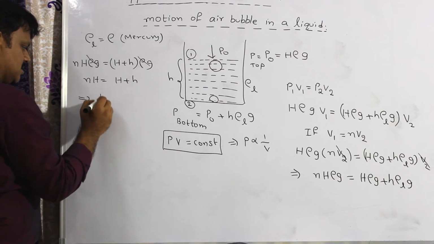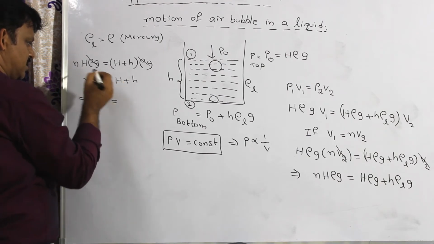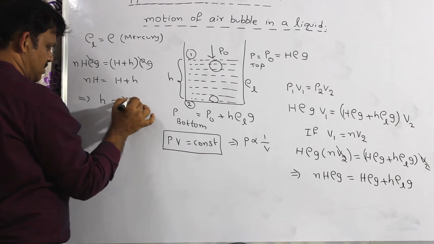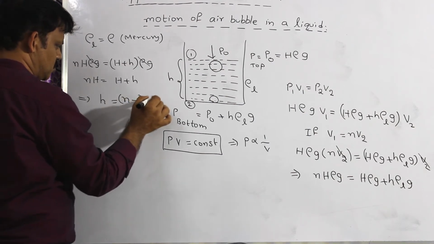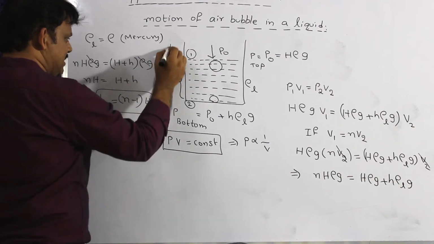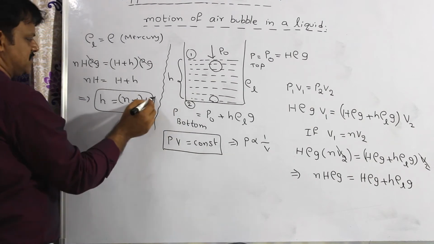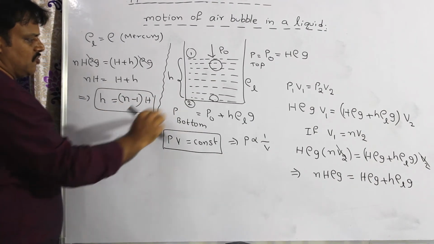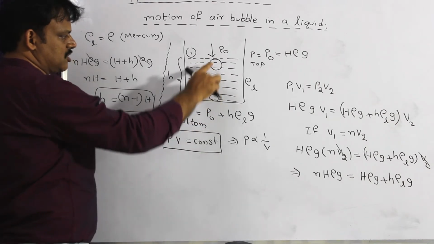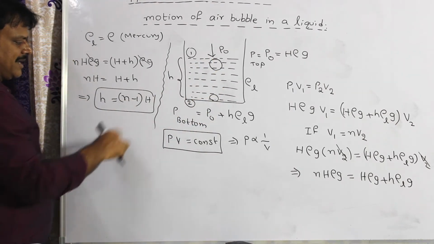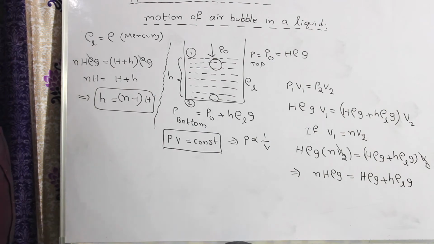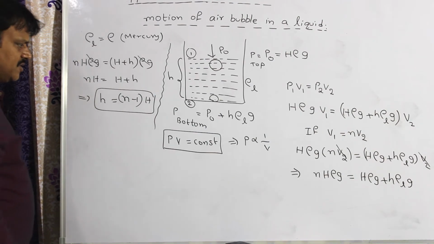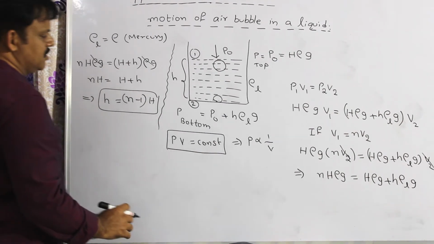From this, small h is equal to, taking H to the left side and common, n minus 1 into H. So this is the depth of a lake formula. Small h is nothing but depth of a lake, where n is the number of times the volume has increased in moving from bottom to top, volume of the air bubble, and capital H is the atmospheric pressure, fixed value, 76 centimeters of mercury. Okay, this is one case.